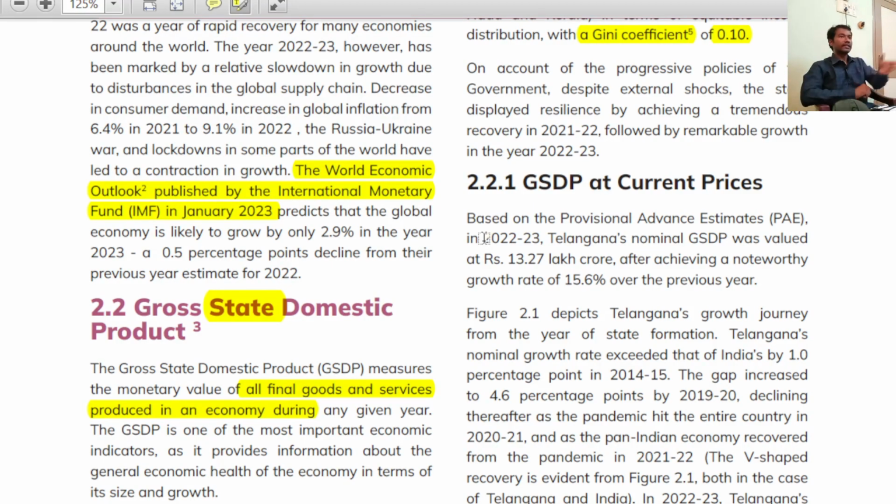What is the name of the survey in Telangana? Telangana Socio-Economic Outlook. That is the book which we are reading. This is a survey, right? And this survey is generally about 2022-23, right? That is the past performance, 2022-23.